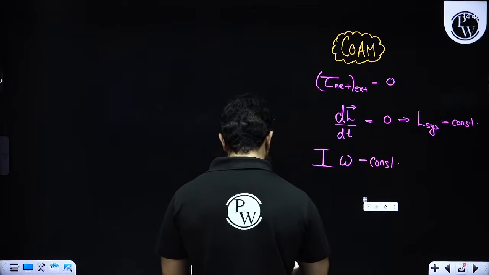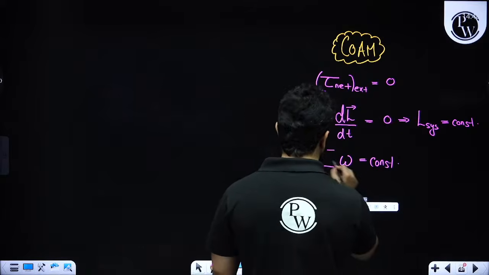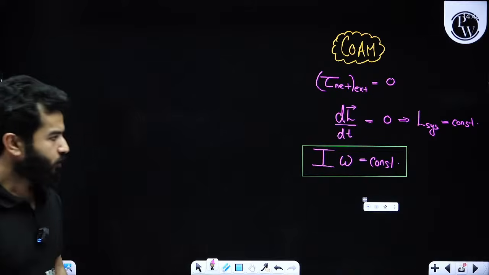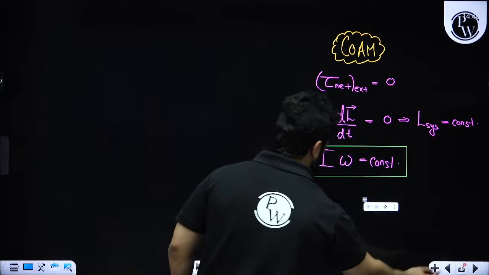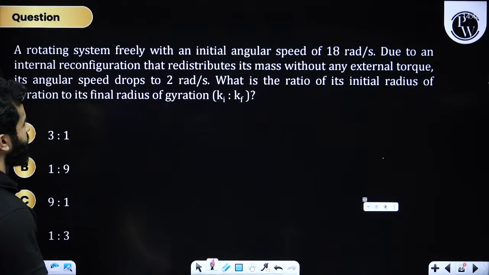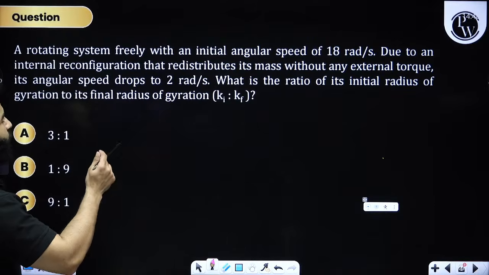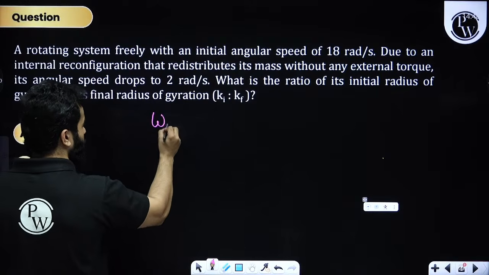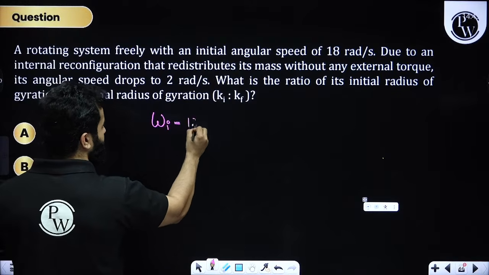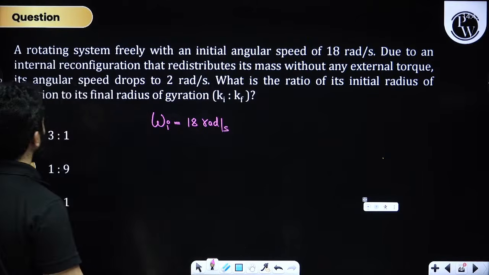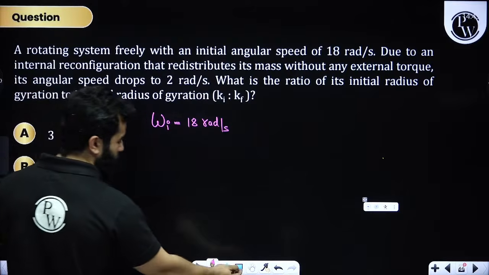And if you remember, NTA has asked multiple questions from this concept in past few years, right? So coming back to the question, I omega is constant, please remember. A system rotating freely with an initial angular velocity of 18 radian per second, so omega I is 18 radian per second, due to an internal reconfiguration.